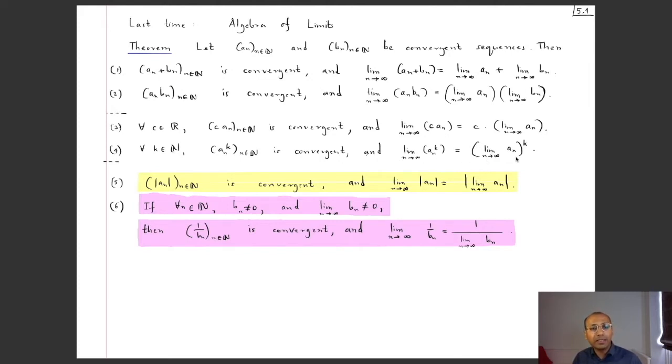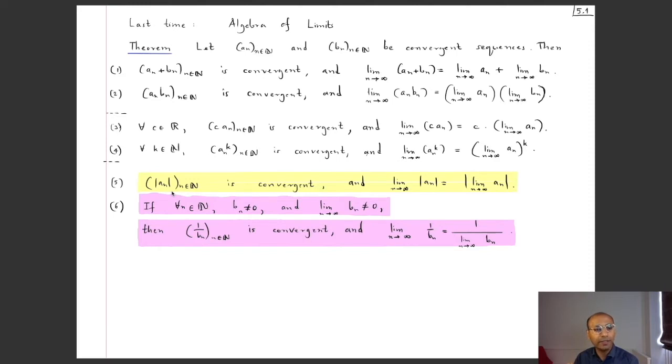And we had mentioned that there are two more statements which we didn't prove last time. So let's begin today's lecture by proving these two statements. Let me recall what the statements were. One says that if you take the term-wise absolute value, then that new sequence is convergent and the limit of this new sequence is the absolute value of the old limit.